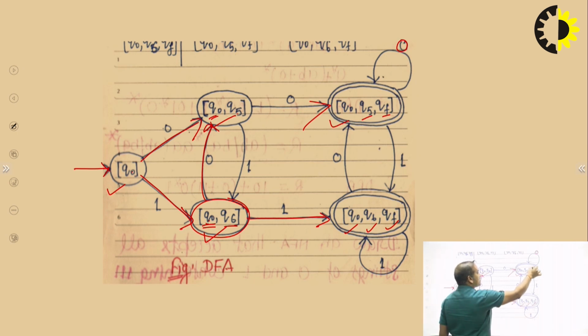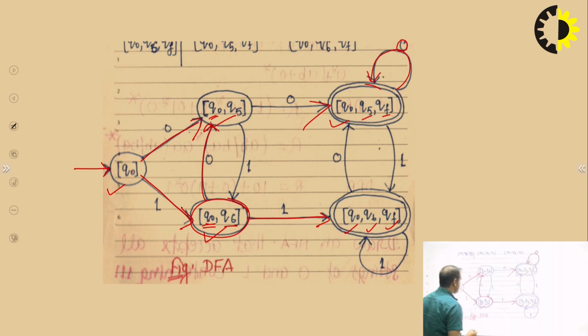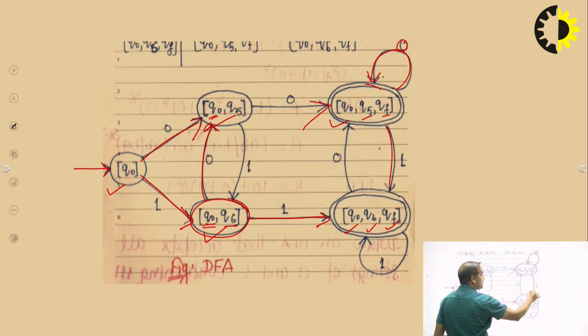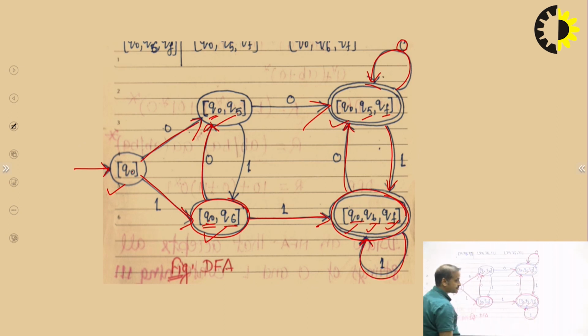Now we check this state, Q0, Q5 and QF, for input 0 and 1. For input 0, there is a self loop, that means in the table for input 0 the same state Q0, Q5 and QF is given. For input 1, it is Q0, Q6 and QF. So we connect for input 1 to Q0, Q6 and QF, and for input 0, Q0, Q5, QF, and for input 1, the self loop.